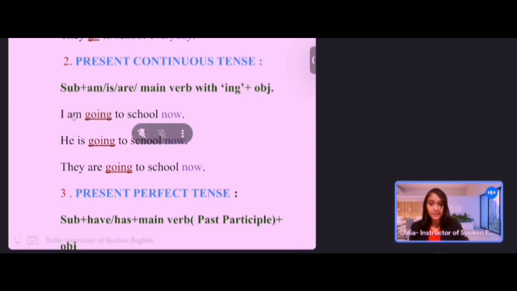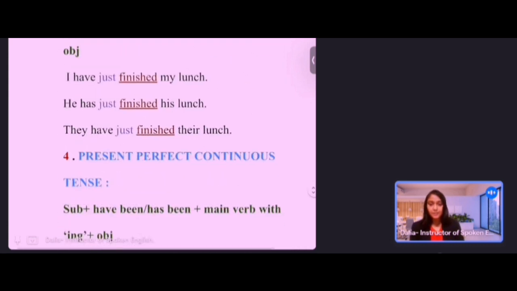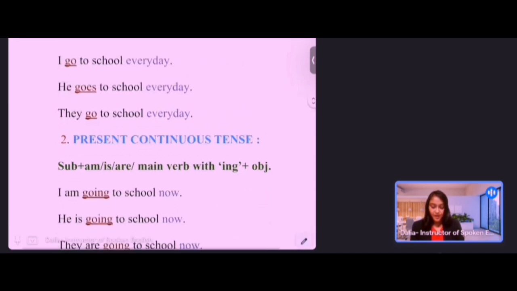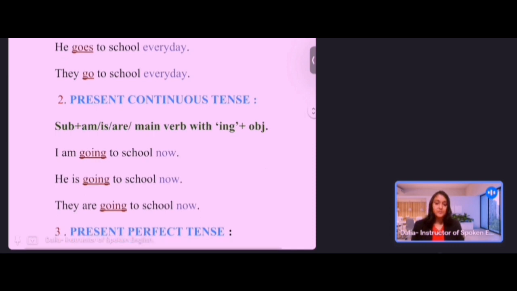Look at that sentence especially. I am going to school now. I have used red color for the main verb, for all the main verbs in all the sentences. So I'm going to school now. That means right now, at the moment, I'm going to school, and also I'm talking about it at the same time. So it is present continuous tense.